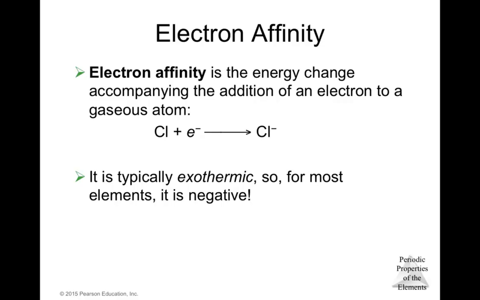For example, you see the atom of chlorine, it adds one electron, and you produce the ion of chlorine. It is typically exothermic, so for most elements it is negative. Basically, this is a reaction that releases energy, so that's why that energy is going to be negative.